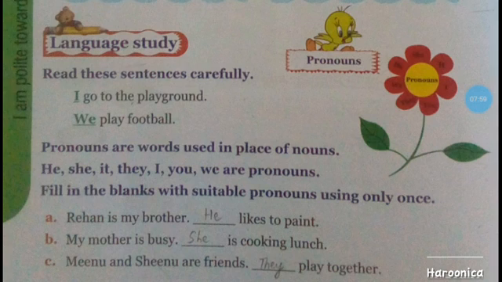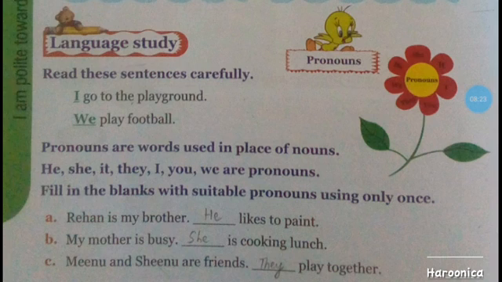And here the pronoun is they. They is referring to more than one person. Here Meenu and Sheenu are two persons, so we are using they. Meenu and Sheenu are friends. They play together.